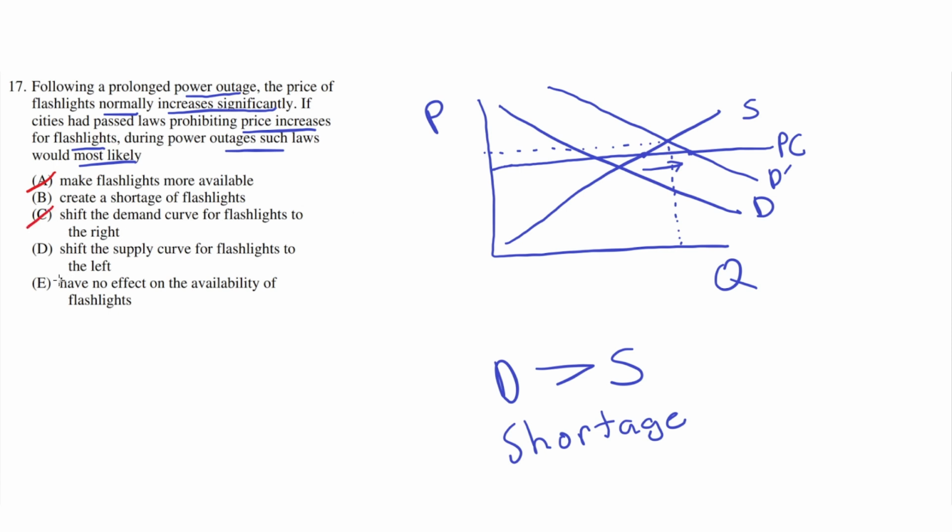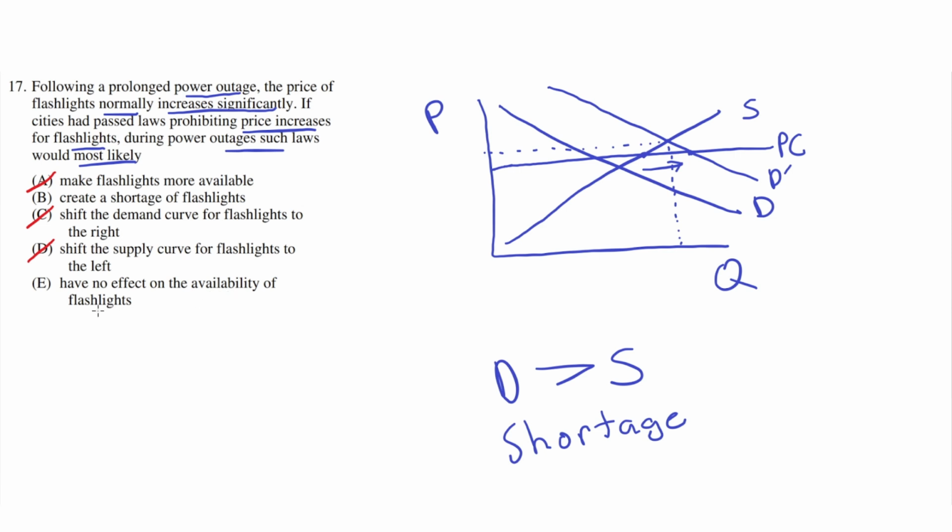So C is incorrect. D, shift the supply curve for flashlights to the left. This is incorrect because this wouldn't shift the demand curve to the left. The laws wouldn't shift the demand or the supply curve at all. This would simply cause the price ceiling to be put into effect and cause the demand for the flashlights to be greater than supply for flashlights. So D is incorrect. E, have no effect on the availability of flashlights.